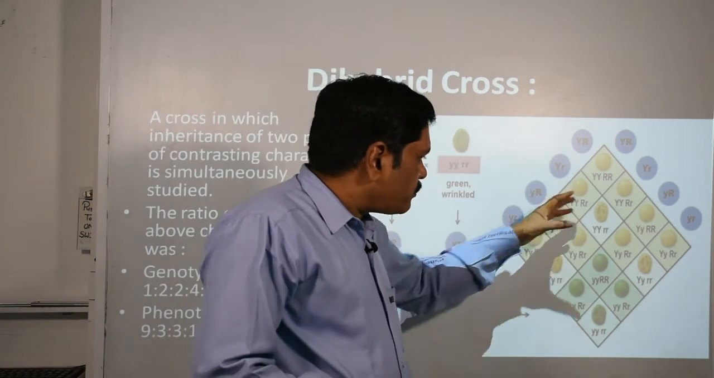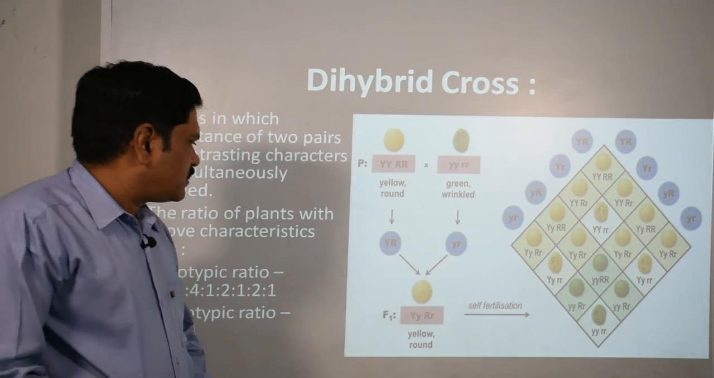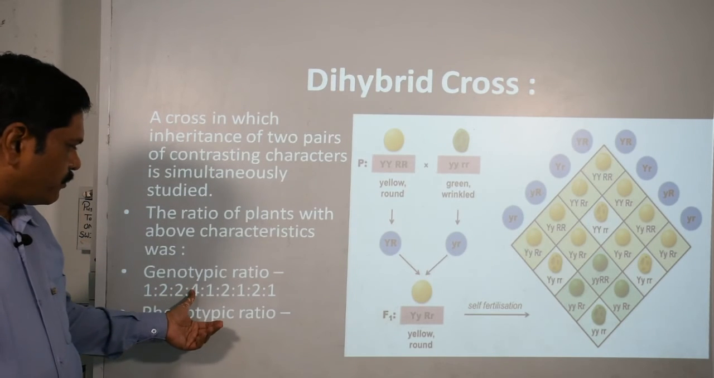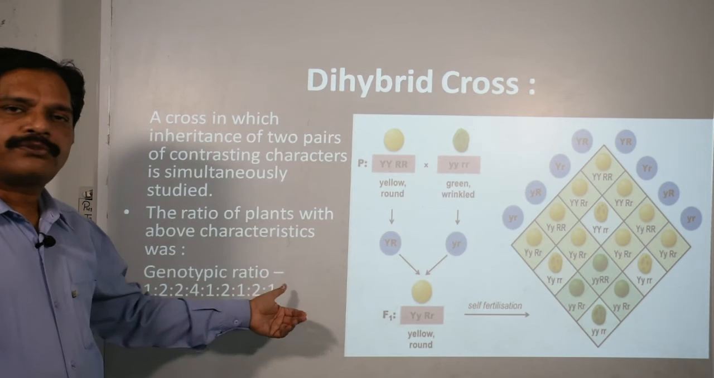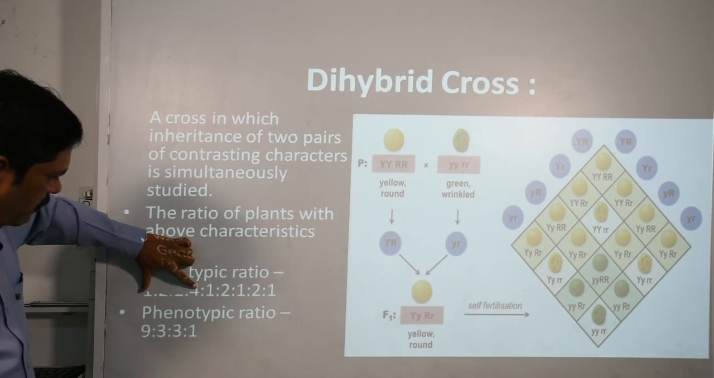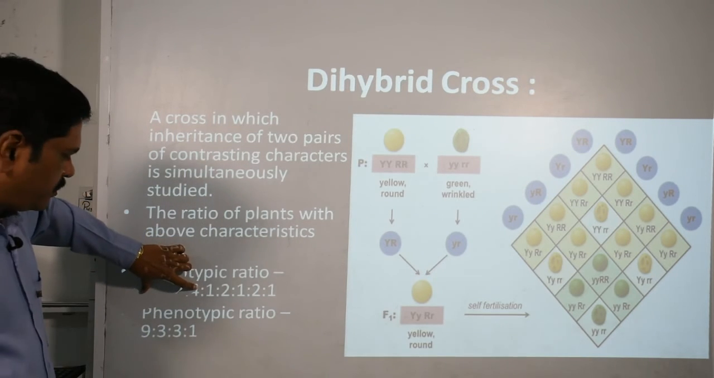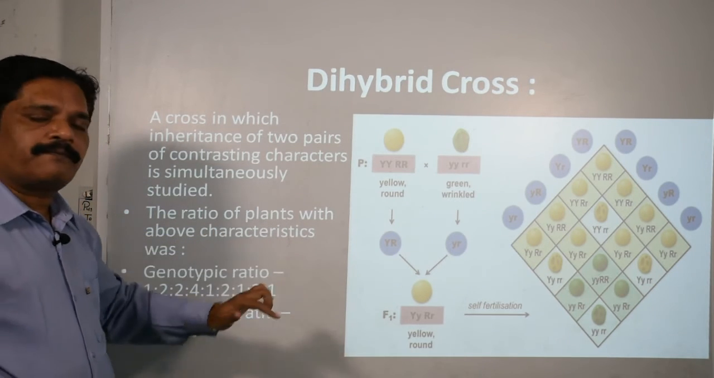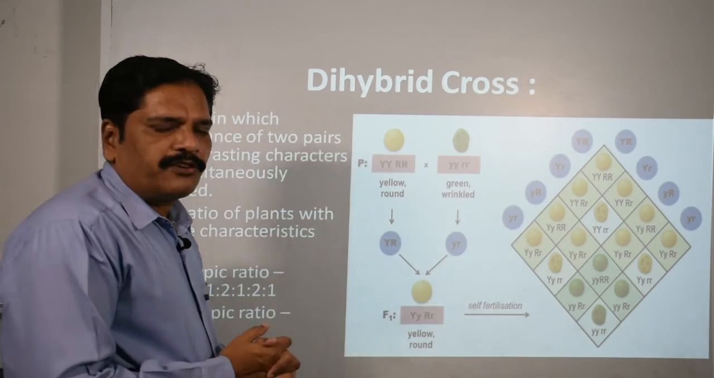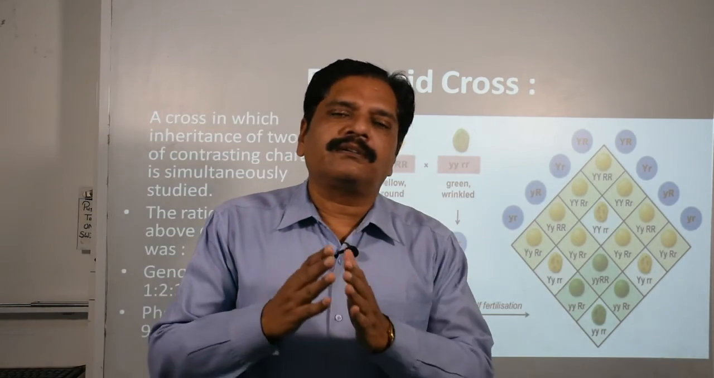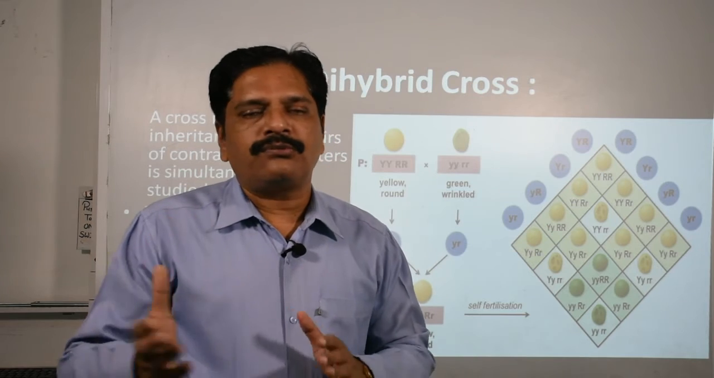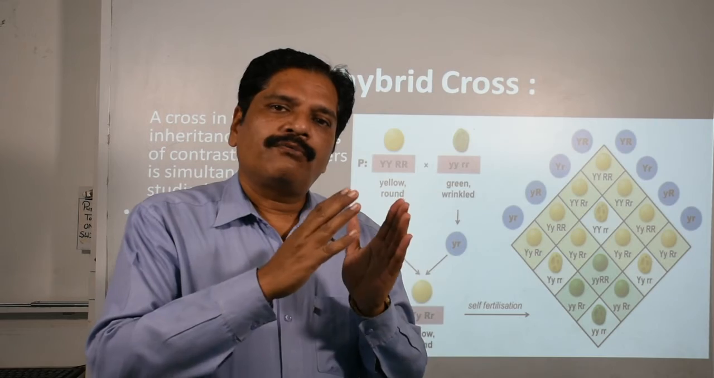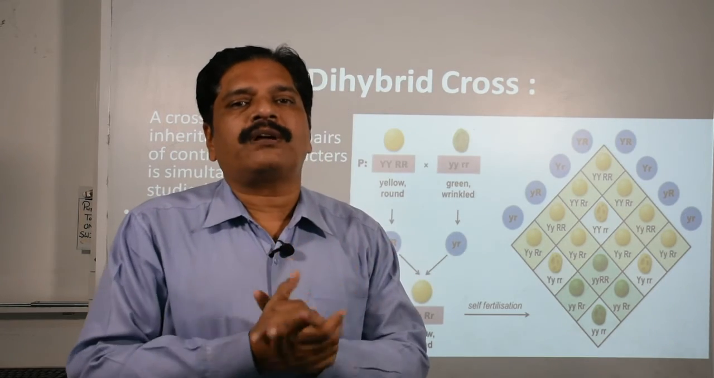When you identify the result, you will get this genotype ratio: 1:2:2:4:1:1:2:1:2:1. This one is for the dominating feature, that is 9; this is for 3, this is for 3, and this is for 1. That means the phenotypic ratio is 9:3:3:1. Remember, what was the monohybrid cross ratio? 1:2:1 genotype and 3:1 phenotype.